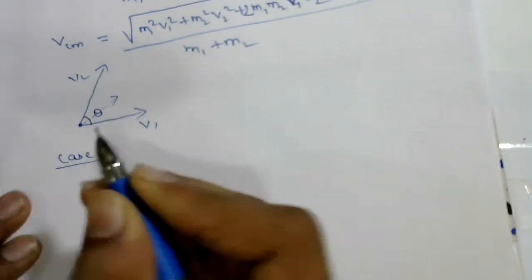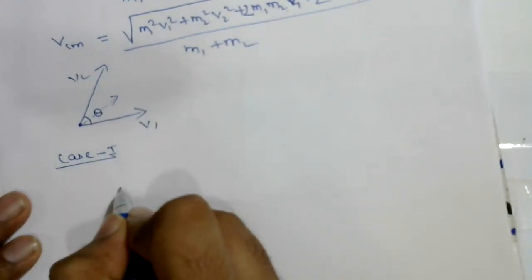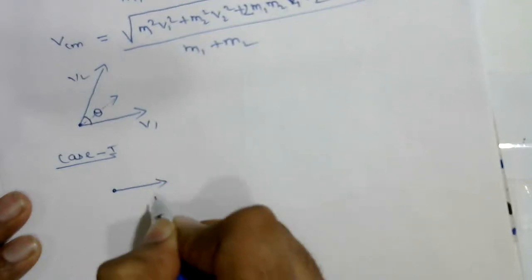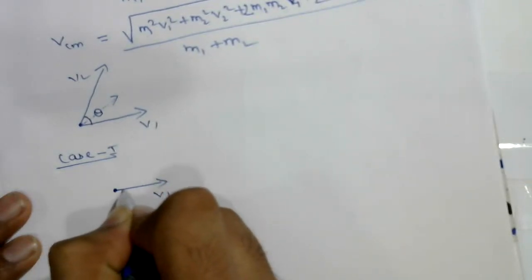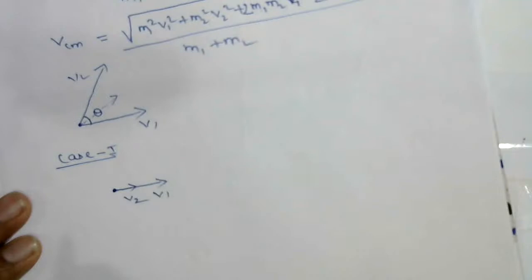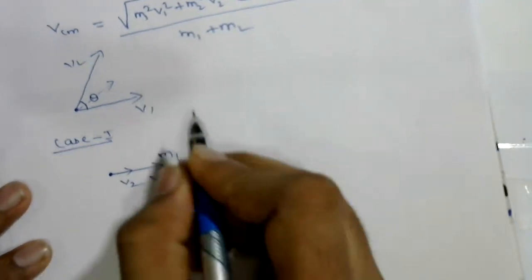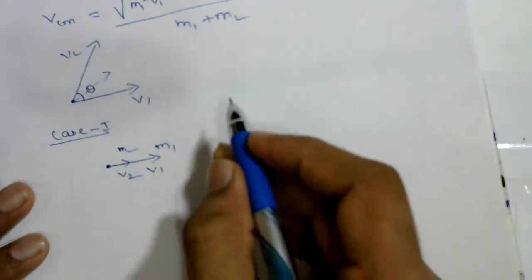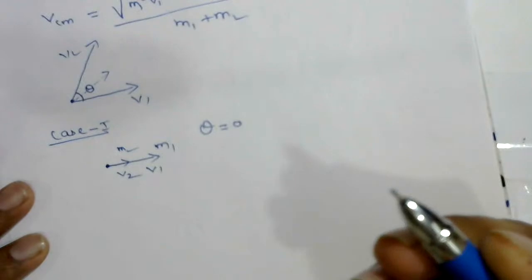Case 1: if two particles are moving in the same direction, this is the first particle v1, second particle v2. First particle mass is m1, second particle mass is m2. The angle between these two particles is what? Theta equal to 0.